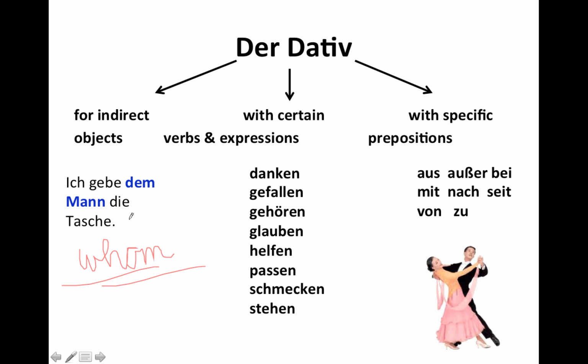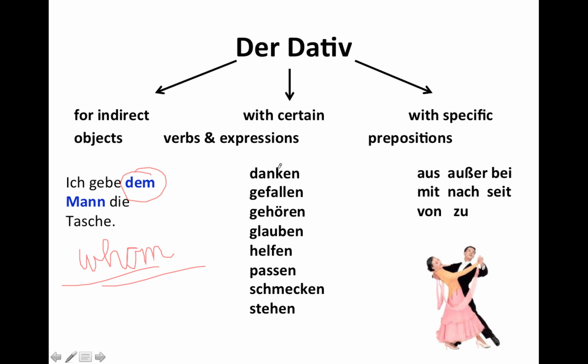And in English you would say, I give the bag to the man, right? In German we don't need the to. We don't need a zu, because it's already included in that dative article in this case. I give to the man the bag. In German, the dem includes that because it's the case that we see it. So there are other ways where we do need the dative, and some are with certain verbs or expressions.